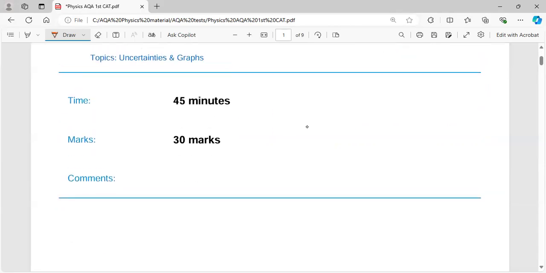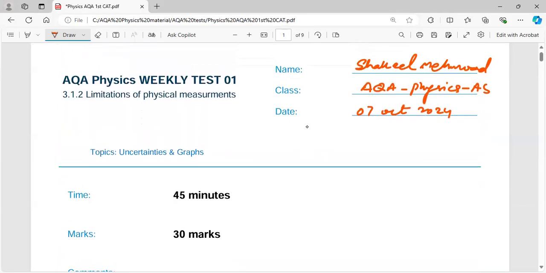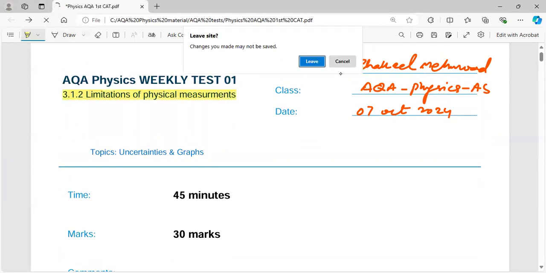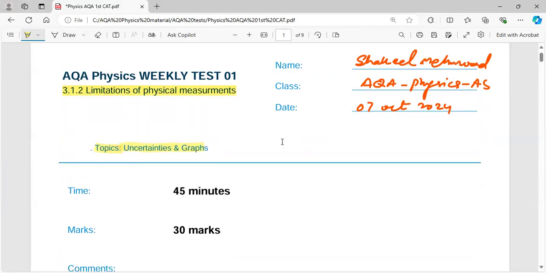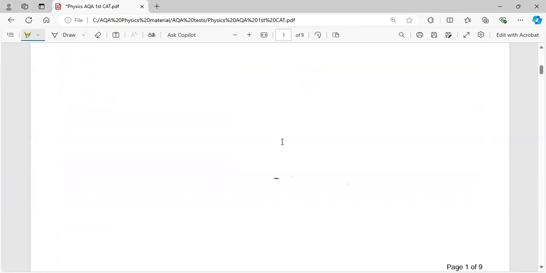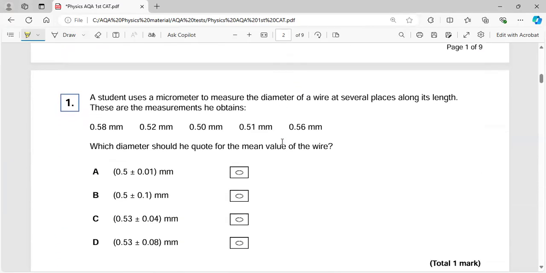Okay, so the topic is limitations of physical measurements, and then the topic inside it is graphs and uncertainties. Okay, so let's begin solving it.